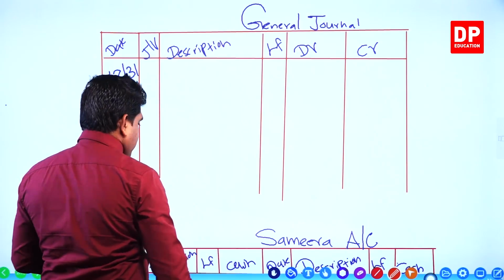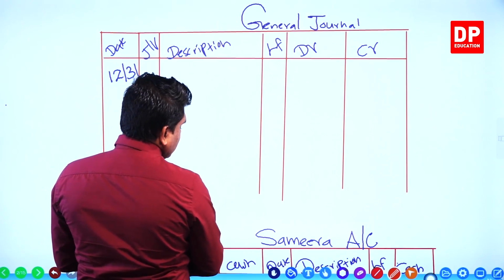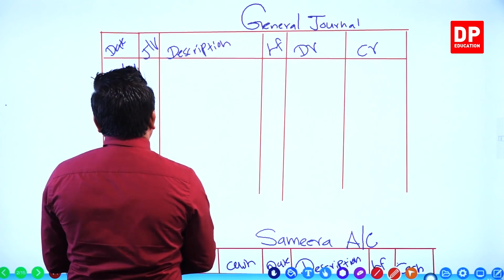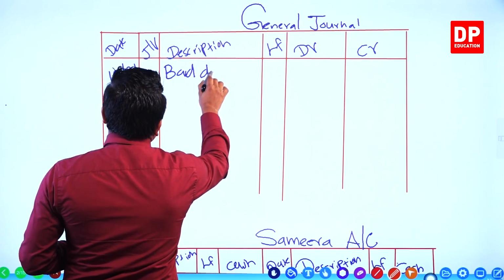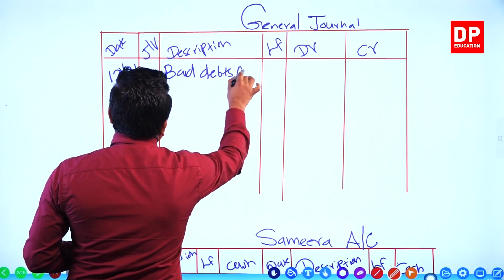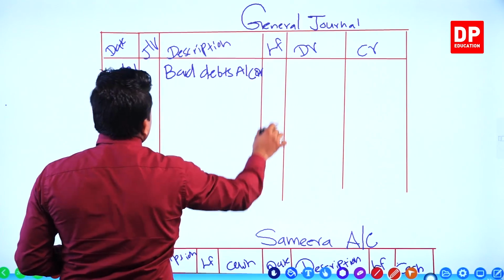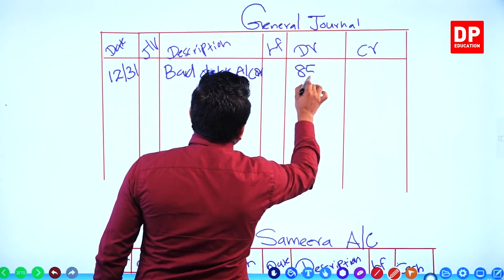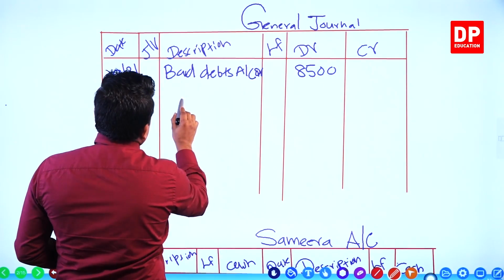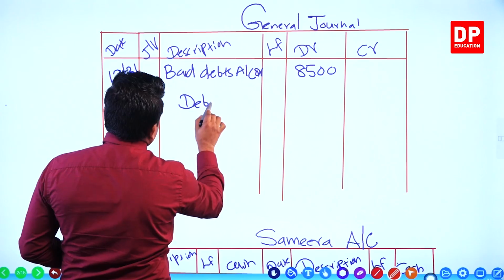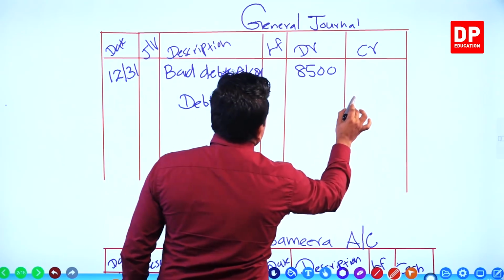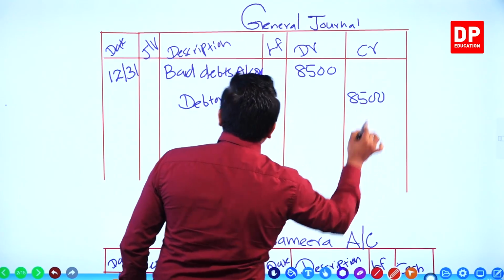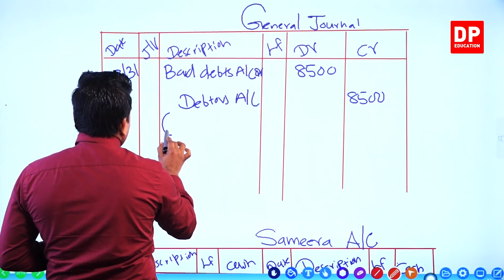The entry which comes to the debit side comes first, right? Bad debts account, debit 8,500, debtors account credit 8,500. Here we write the narration, right?